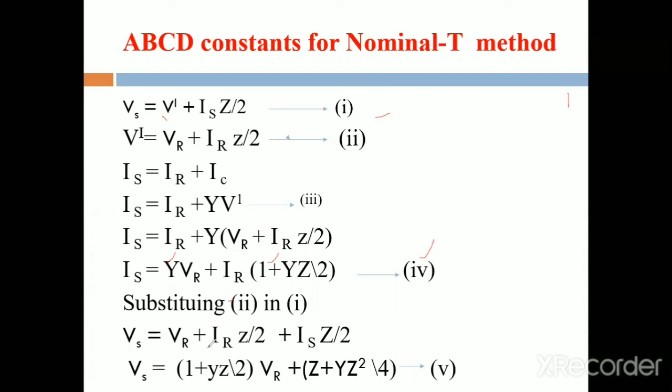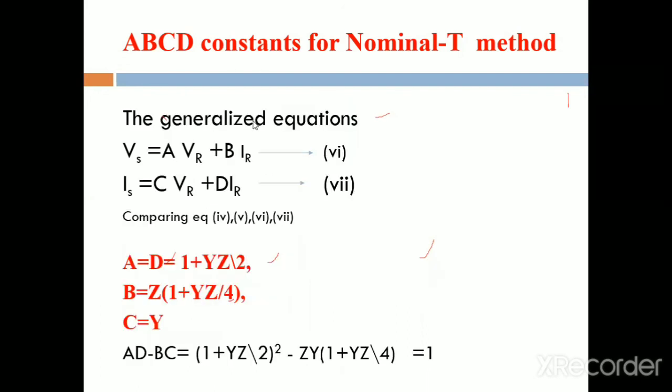Then by simplifying this equation, we obtain this formula. Again, we compare this equation with the generalized equation, that is Vs is equal to AVR plus BIR and Is is equal to CVR plus DIR. While comparing these equations with the generalized equation, we obtain A equal to D equal to 1 plus YZ by 2, B equal to Z, C equal to Y into 1 plus YZ by 4.